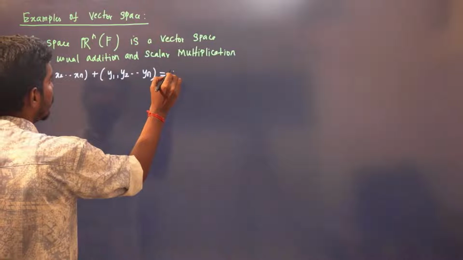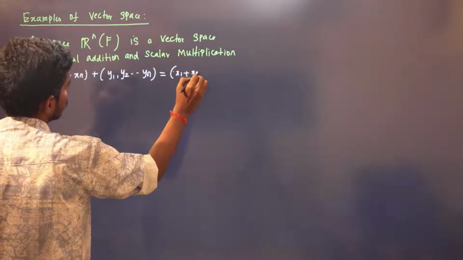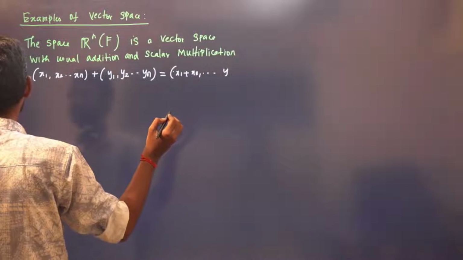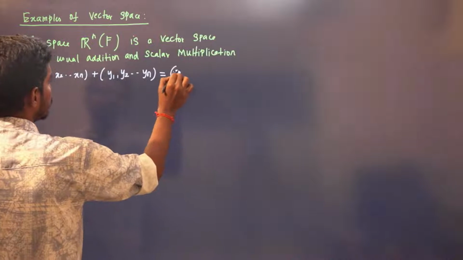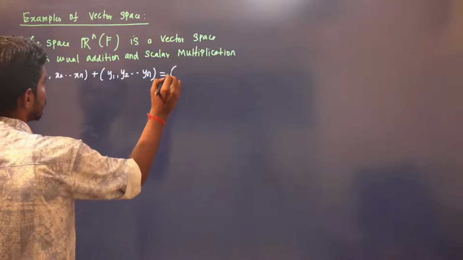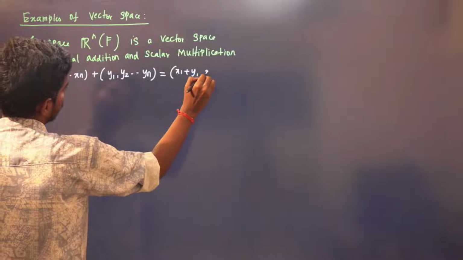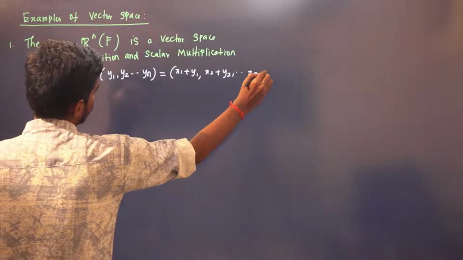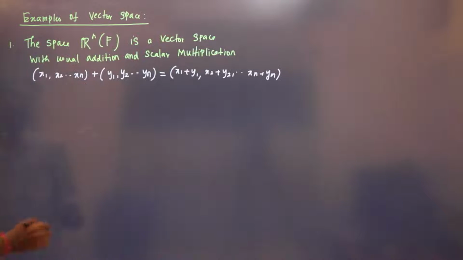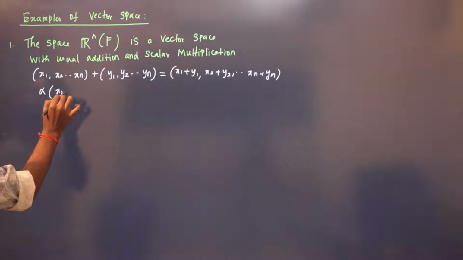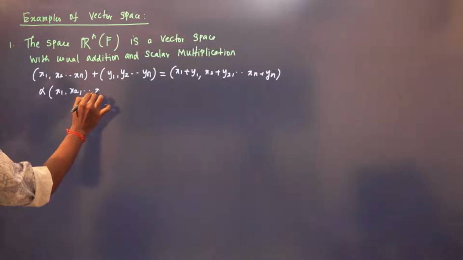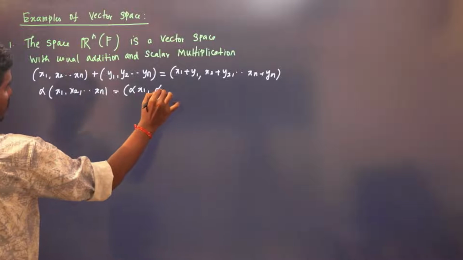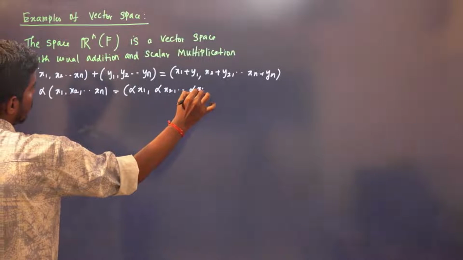How will we add corresponding tuples? x1 plus y1, comma, x2 plus y2, and so on up to xn plus yn. And how will we do scalar multiplication? Alpha times x1, alpha times x2, and so on up to alpha times xn.